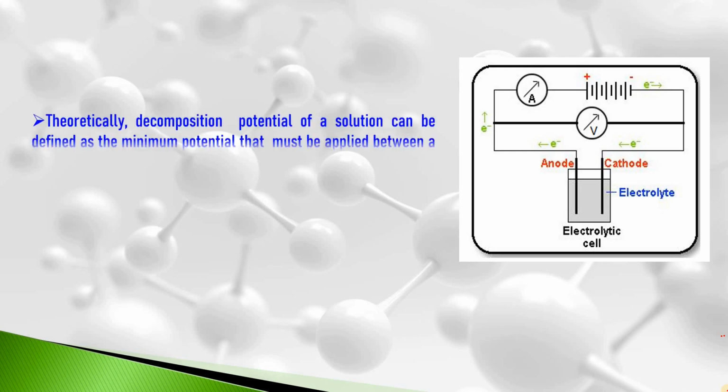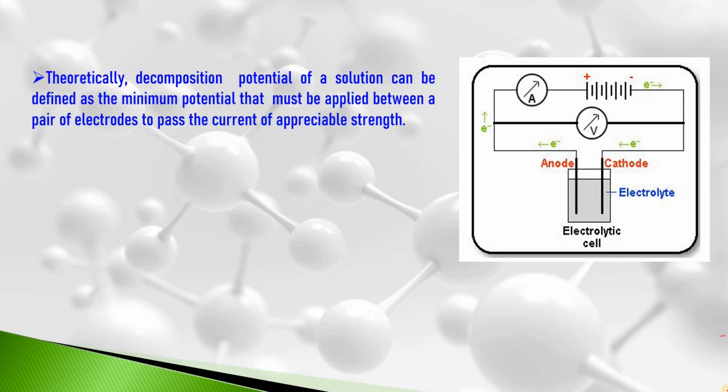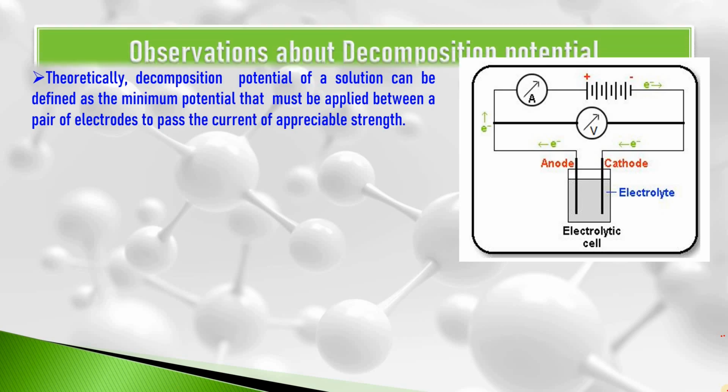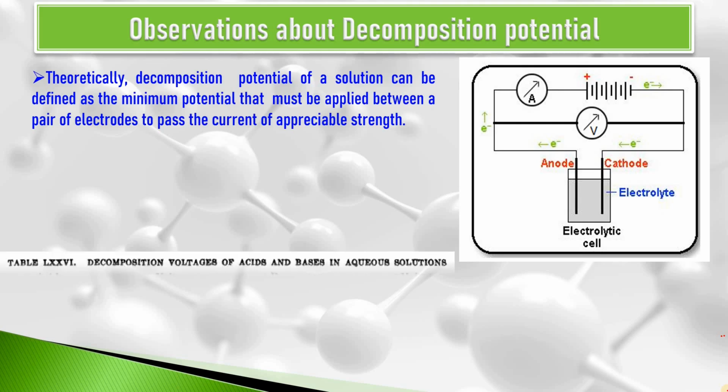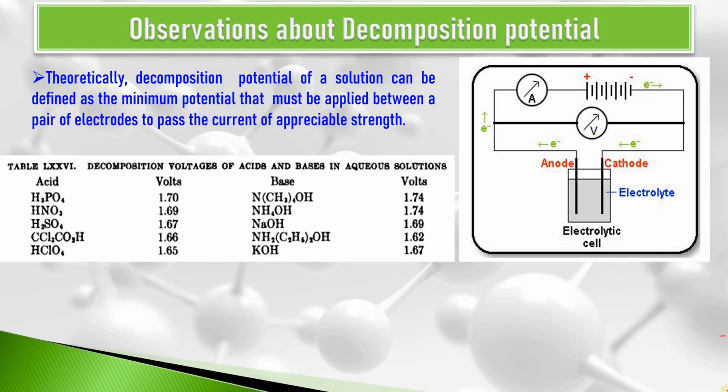Theoretically, decomposition potential of a solution can be defined as the minimum potential that must be applied between a pair of electrodes to pass the current of appreciable strength through the solution. And here are certain observations made by Le Blanc regarding decomposition potential. If we look at this table, it has been taken from the Book of Electrochemistry written by Samuel Glasstone.